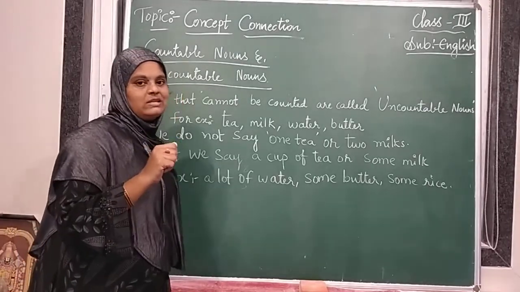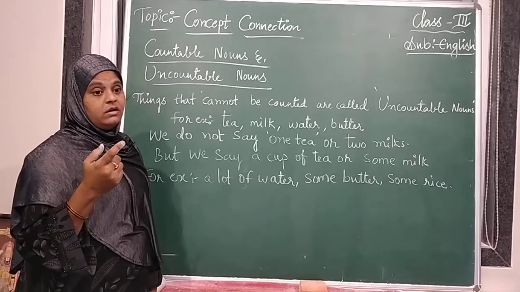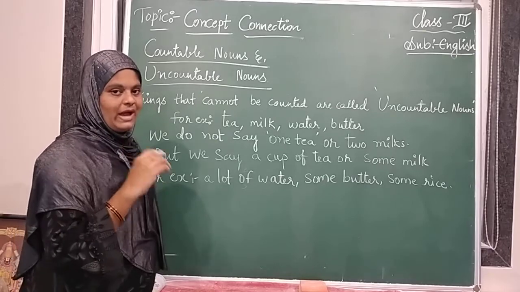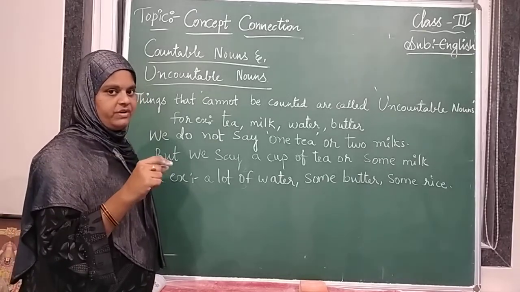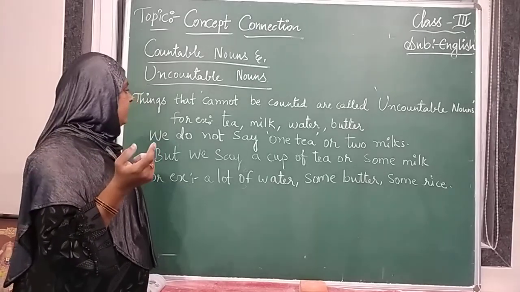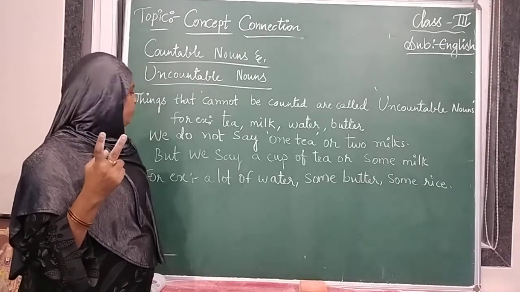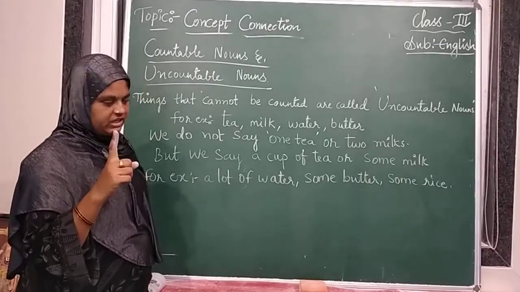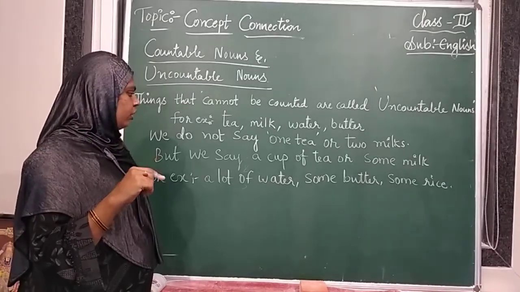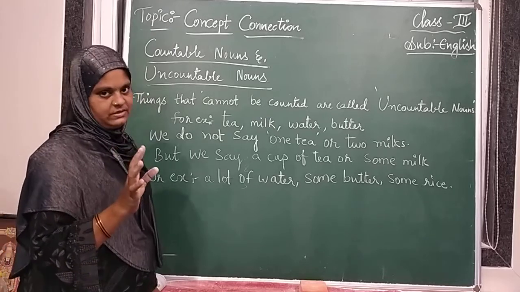You cannot ask, I want 10 teas. You have to ask for one cup of tea or one glass of tea. You cannot say two milks. For example, a lot of water, some butter, some rice.